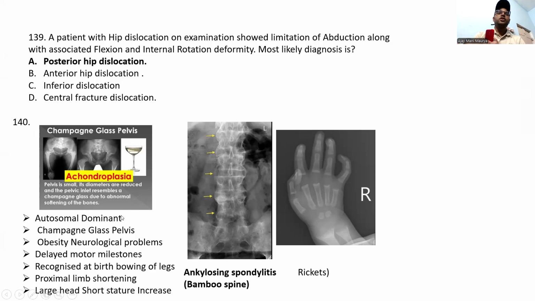This is seen in achondroplasia, which is autosomal dominant. Trident hands, delayed motor milestones, present at birth, bowing of legs, proximal limb shortening, seen in achondroplasia, autosomal dominant. This is the bamboo spine of ankylosing spondylitis.